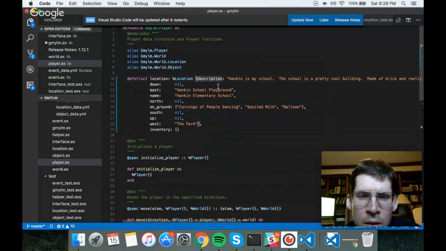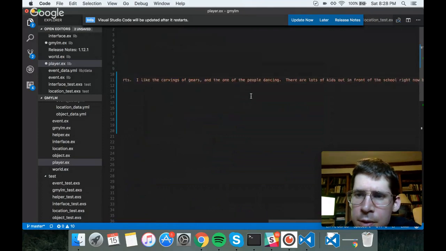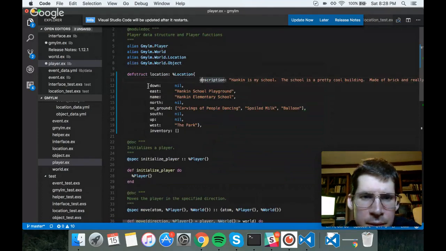So location, description. For maps, I don't know. 2 spaces, 4 spaces. Don't know. I'm just having this internal debate right now as to whether I want to have 2 or 4 spaces.